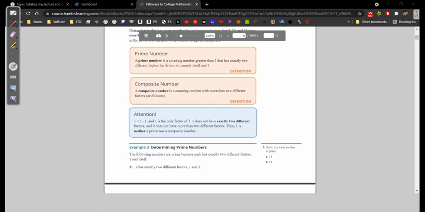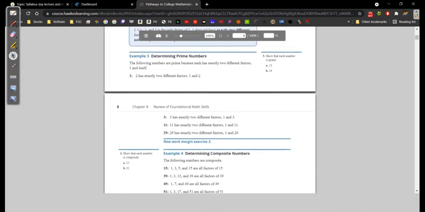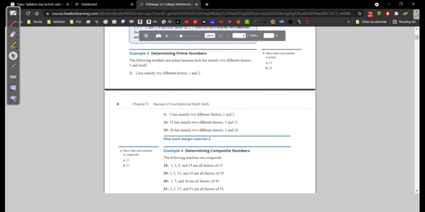Right. So example 3, another example we're just going to hand wave through because there's no computation here. It's just kind of showing you an example here. So the following numbers are prime because each has exactly 2 different factors, 1 and itself. Okay, so 2 has exactly 2 factors, 1 and 2. 3,